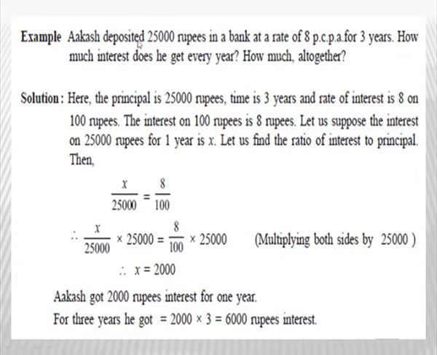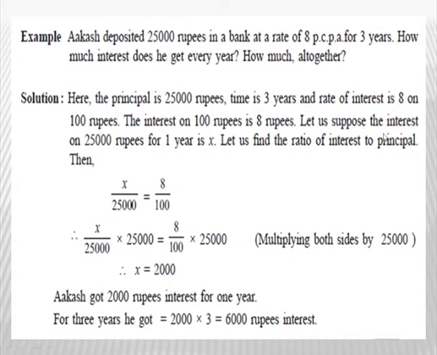Now Akash deposited the money for how many years? For 3 years. Now here we are going to calculate simple interest, because in every case, every year the principal 25,000 will remain the same and the interest will also remain the same. Now you have to find how much interest he gets every year and how much altogether. So now here the principal is 25,000 rupees, time is 3 years, rate of interest is 8 on 100 rupees. Therefore, the interest on rupees 100 is 8 rupees.